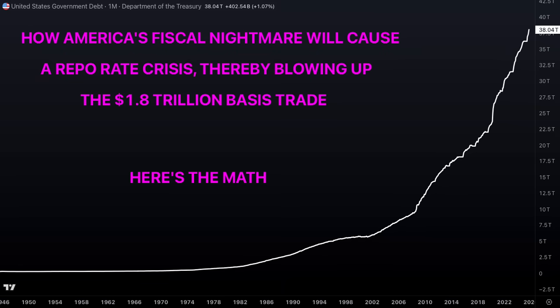How America's fiscal nightmare could cause a repo rate crisis, thereby blowing up the $1.8 trillion basis rate. Here's the math linking the fiscal disaster, bond market problems, TGA rebuild, liquidity shortage, repo market stress, and the basis rate. So, Luke Gromen and Preston Pish, there was an excellent interview recently where Luke Gromen flagged this issue, and I want to walk through it with some math and with some charts.